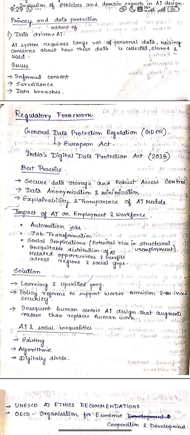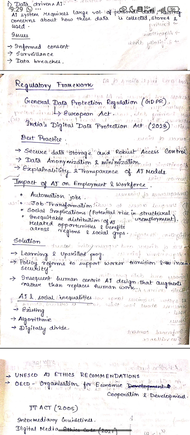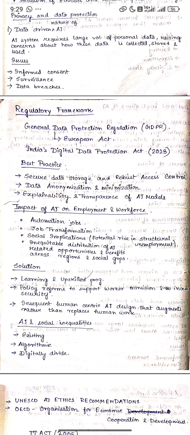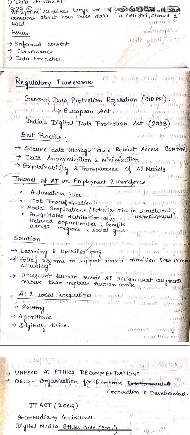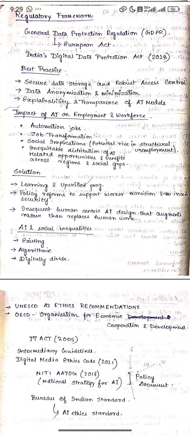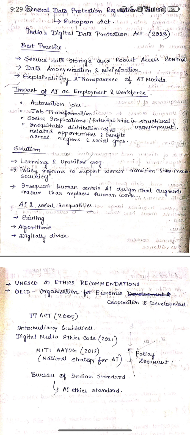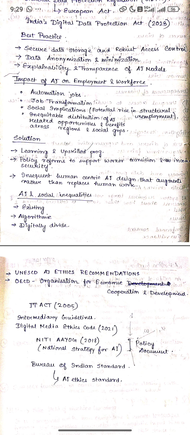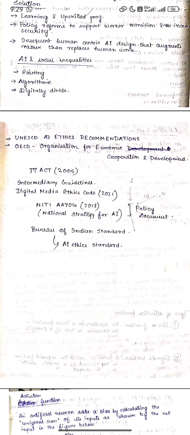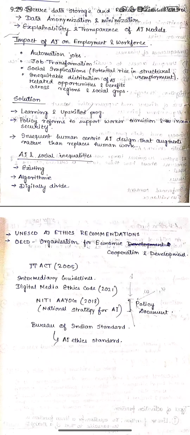India's Digital Personal Data Protection Act 2023. Best practices: secure data storage and robust access control, data anonymization and minimization, explainability and transparency of AI models. So these are all the solutions you can see.